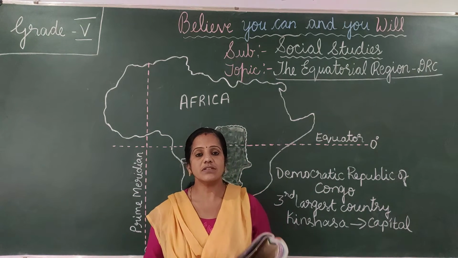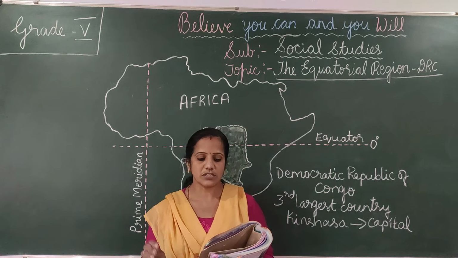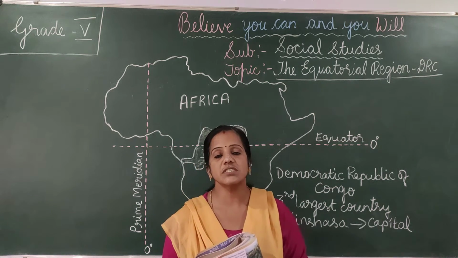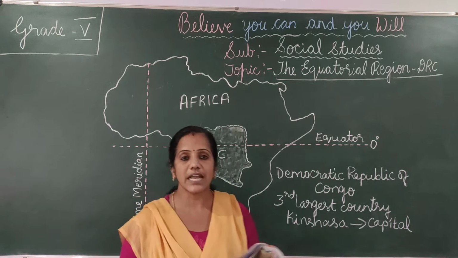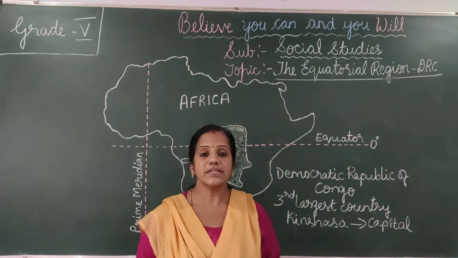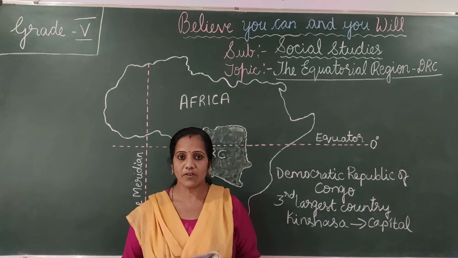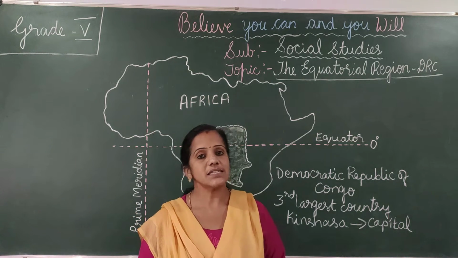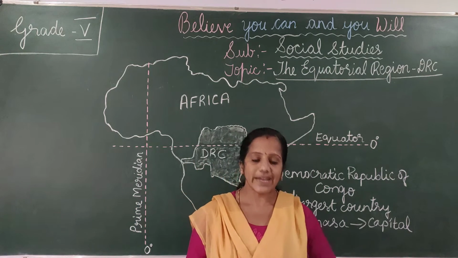Instead of dense forests, they have grasslands with short trees. Such type of vegetation is called savanna. So in the southern part of DRC, the climatic condition is different and they do not have dense forest. Instead, they have grassland with short trees. This type of vegetation is called savanna. Next, we'll see about the wildlife.